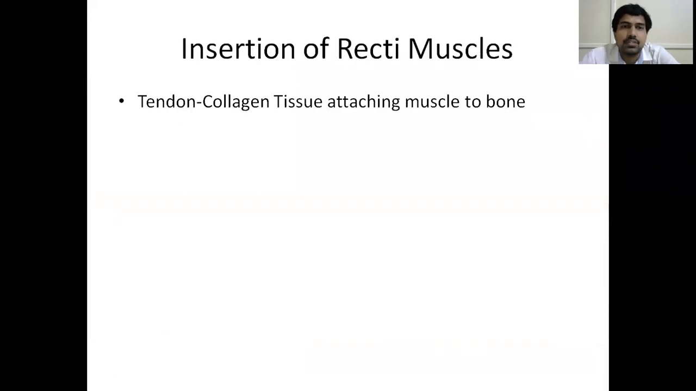So coming to insertion. So that was the common origin for the recti muscles. Origin I have shown you. It is from a common annular tendinous ring which surrounds the optic nerve. Now, a few terms just for refreshing your anatomy knowledge. So what is a tendon?